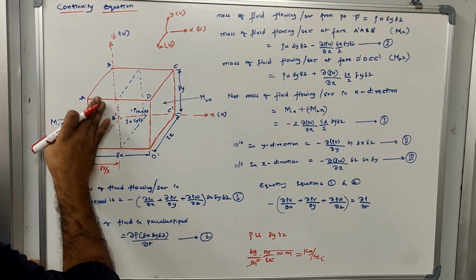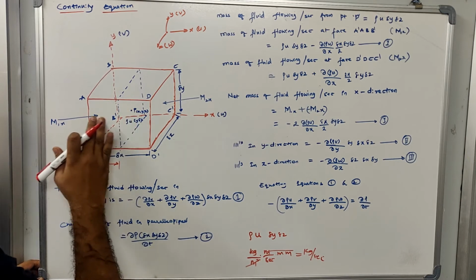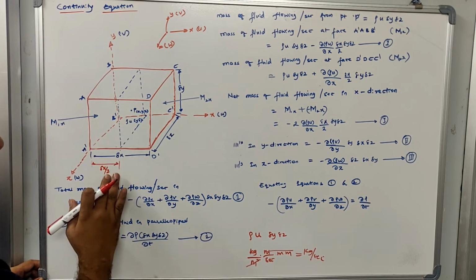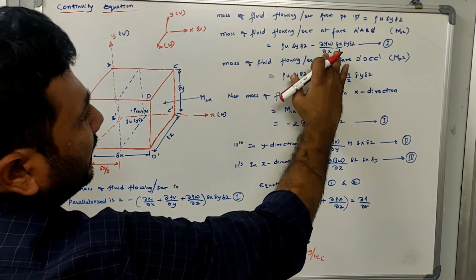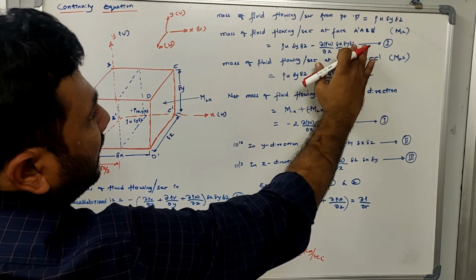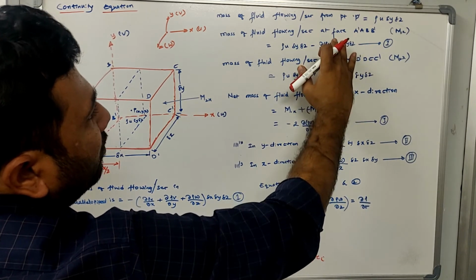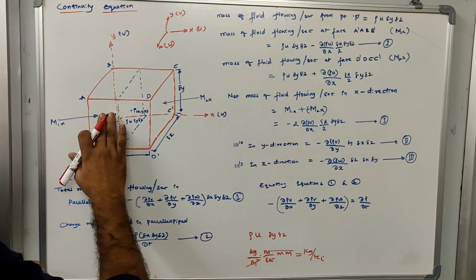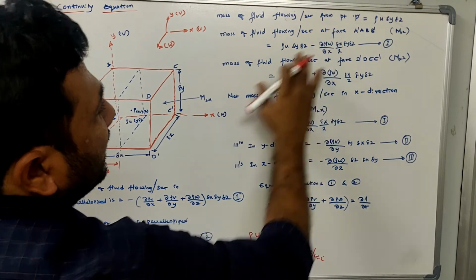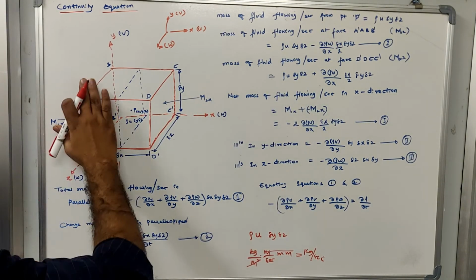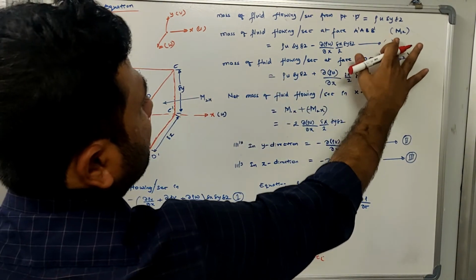Now we are going backward to this face, and the distance covered from point P to this face is delta x by 2. So the change of rho u, d(rho u) by dx, into delta x by 2 into delta y delta z will give you the total change of mass of fluid flowing per second in this direction. Now this equation represents how much is the mass of fluid flowing per second from face A dash A B B dash. So this becomes our first equation. We can call this A.